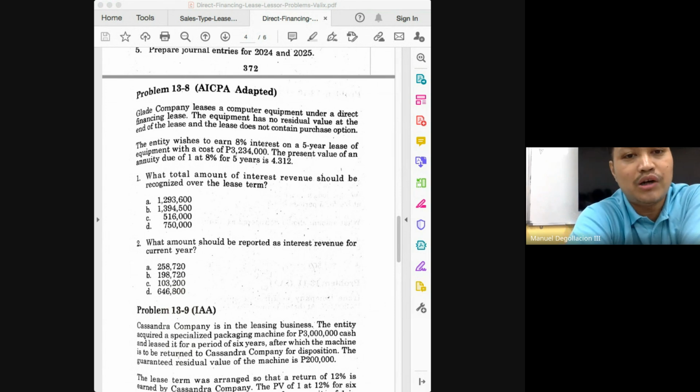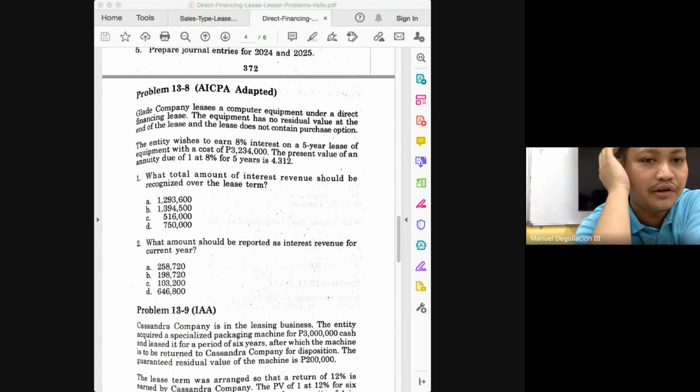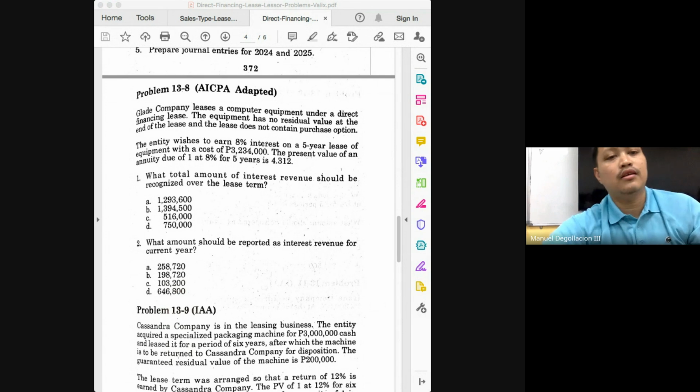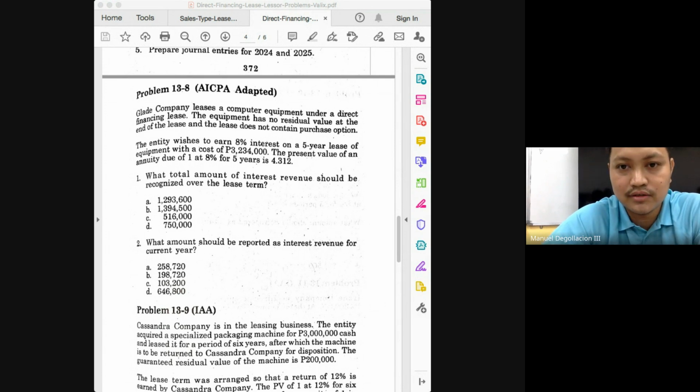So that we would know how much our gross receivable is. So 3,750,000 minus, this time, the net investment, which is 3,234,000. How much will that give you? 516,000. And this is the total amount of interest that we will earn throughout the lease term.